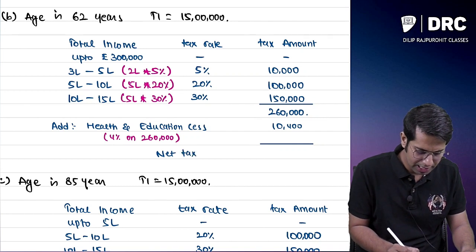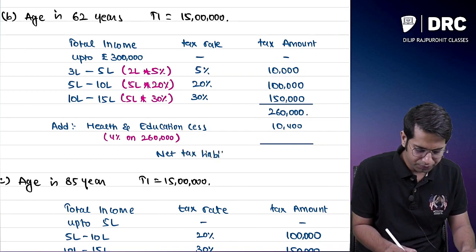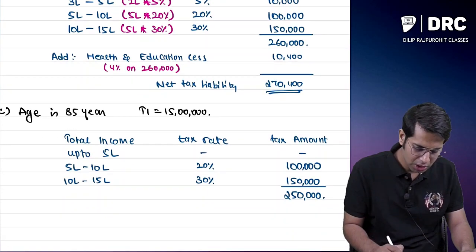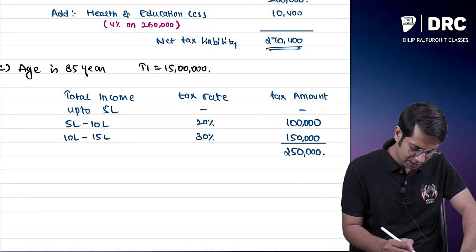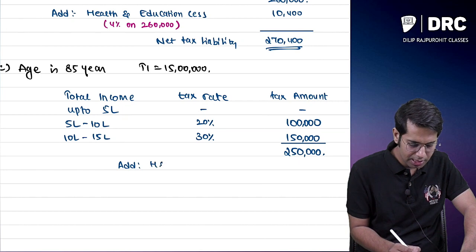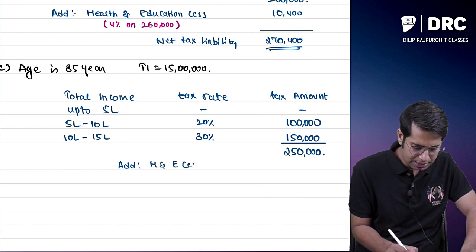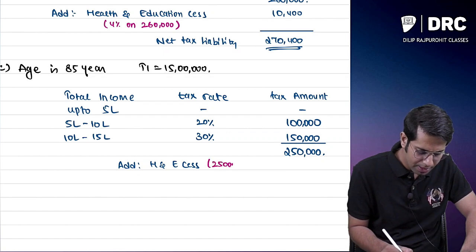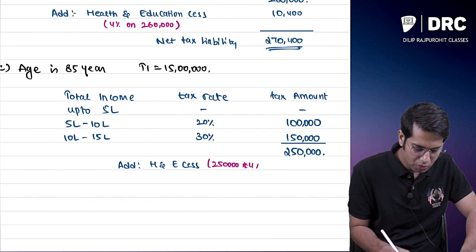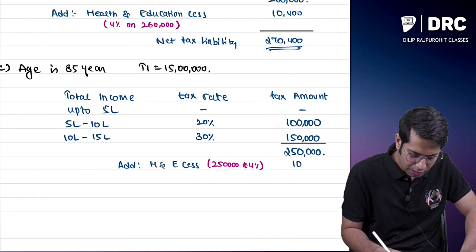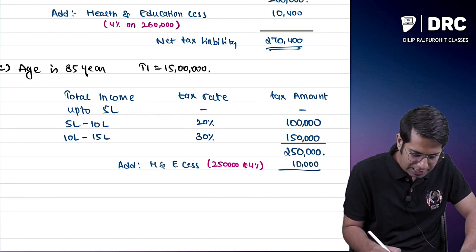So now tell me, what is my net tax liability? Sir, your net tax liability over here is 2,70,400 rupees. Similarly, in the last case, I have to add health and education cess. How much health and education cess, sir? 2,50,000 into 4%. It will come to 10,000 rupees. So what is my net tax liability over here?